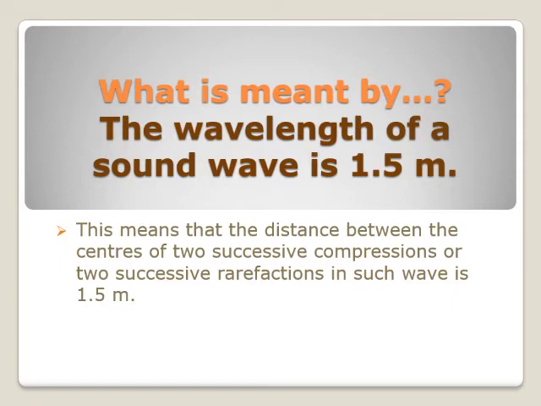If you have a "what is meant by" question, you can define wavelength, then you attach this number to the definition of wavelength. I think it's a really good mechanism to follow in order to solve this kind of question.